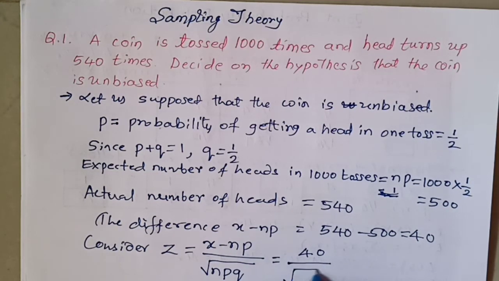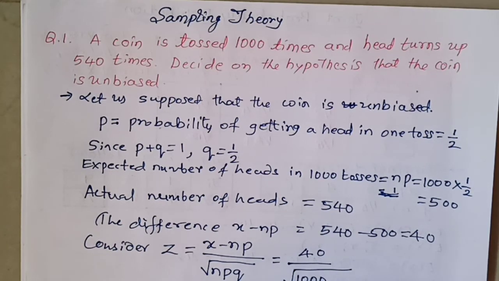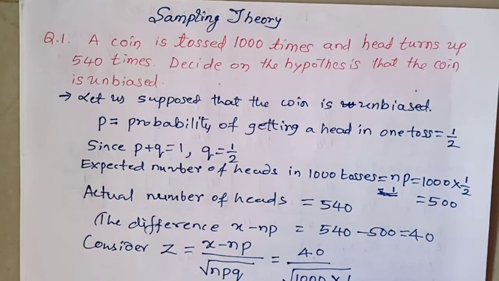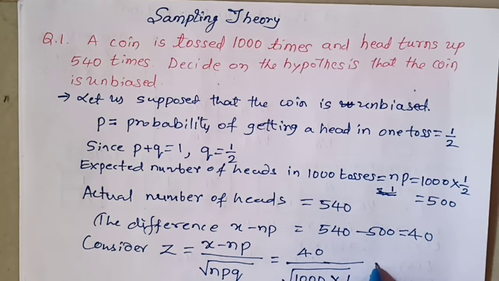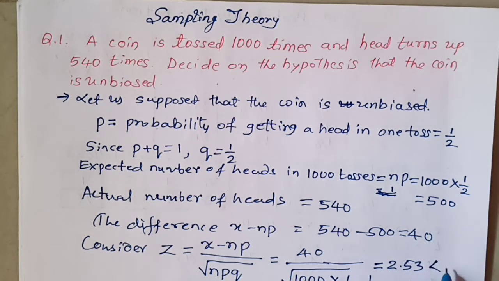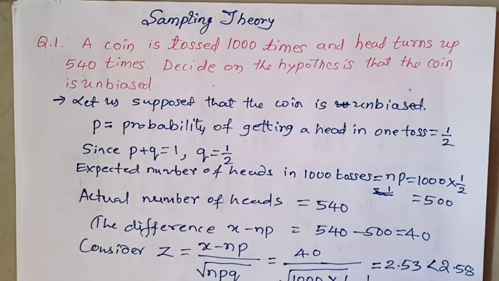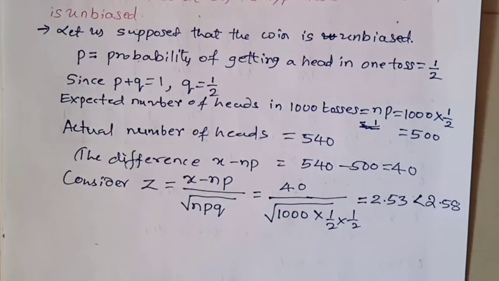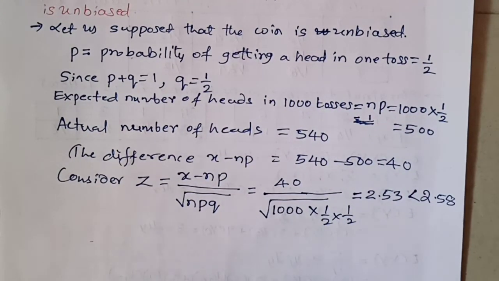divided by the square root of N, which is 1000 tosses of coins, times P, which we calculated as a half, and Q, which we calculated here as half. So here we are going to get something like 2.53, which is less than 2.58.